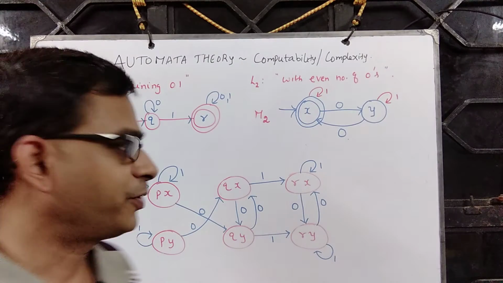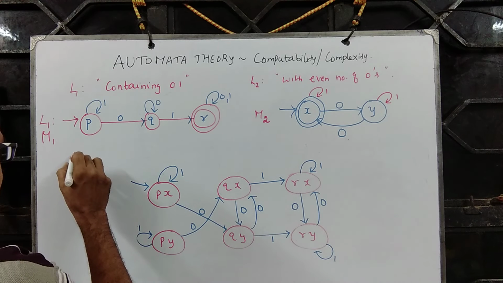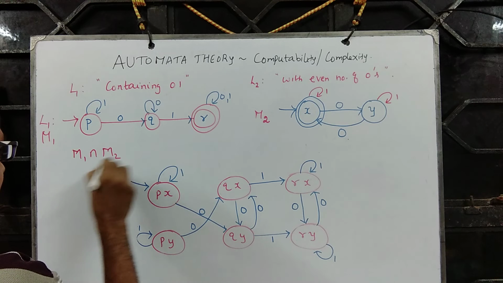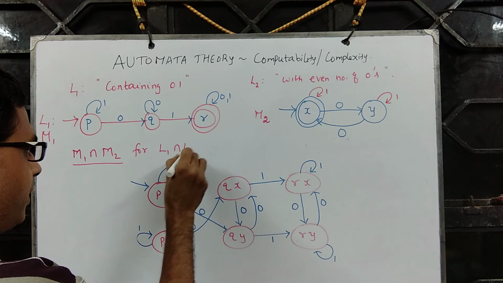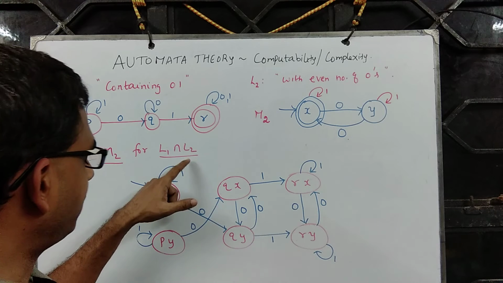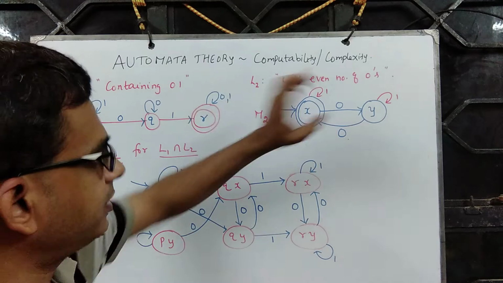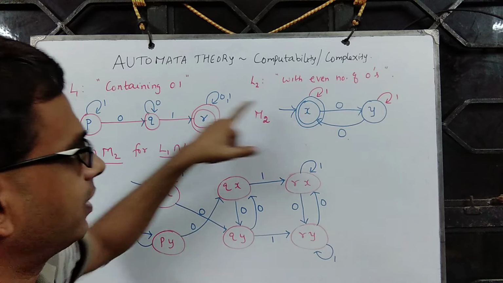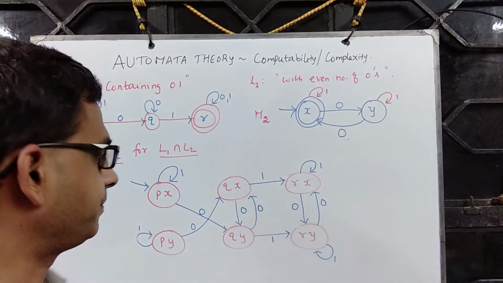Having constructed the finite automaton for L1 union L2, we shall now construct the finite automaton, namely M1 intersection M2, for L1 intersection L2. So, the set of all strings over 0, 1 satisfying this property and this property. If you look at the string, it should have 0, 1 in it, and if you count the number of zeros, it should be even in number.